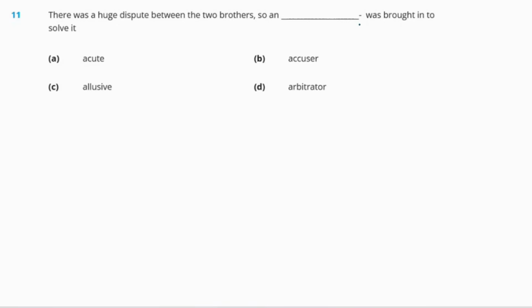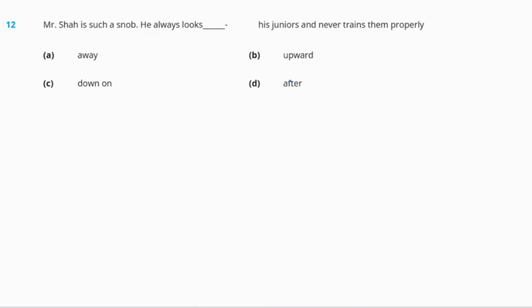Next is elusive. So elusive means using or containing suggestion. And the last word is arbitrator. So arbitrator means person who is chosen to settle an argument. So the right answer to the question will be option D, arbitrator. Question 12. Mr. Shah is such a snob. He always looks dash.